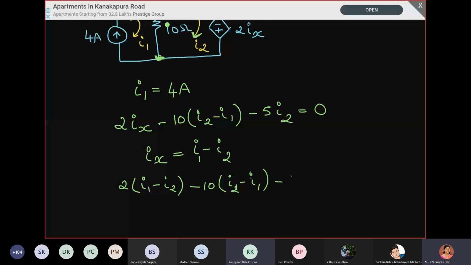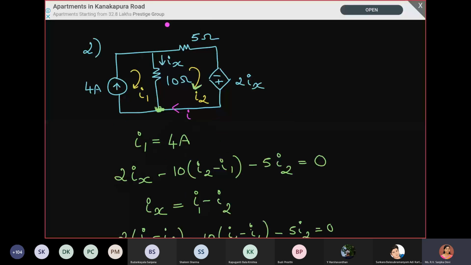If you have confusion that way, what you can do is at this junction you can write the KCL. Here, I2 is entering this node, I1 is leaving this node. So at this node, if you write the KCL, what do we get? Ix is entering, I2 is also entering.